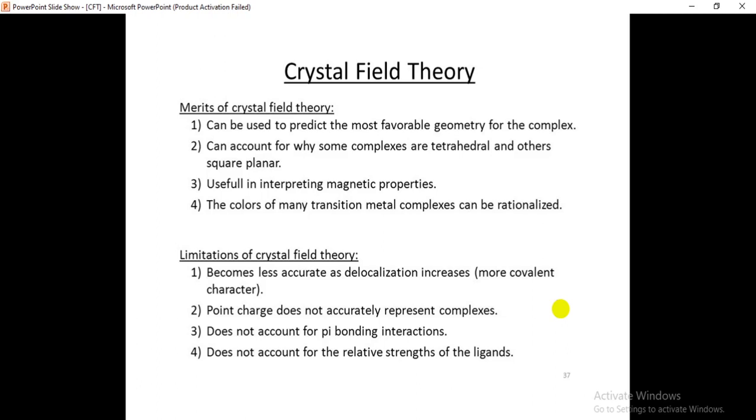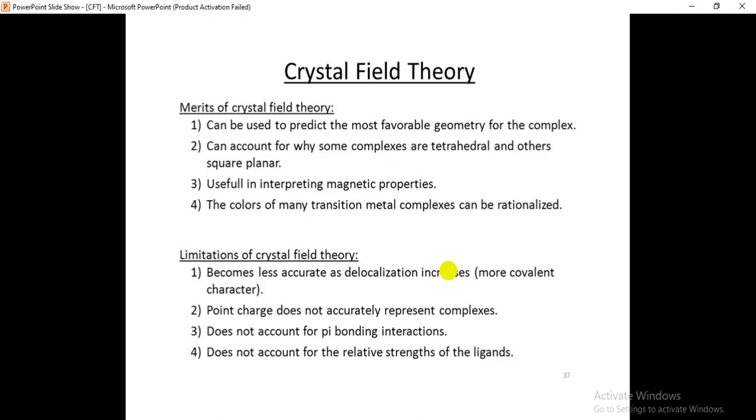Here we have some merits of the crystal field theory as well as some limitations. Coming to the merits, it can be used to predict the most favorable geometry for the complex.